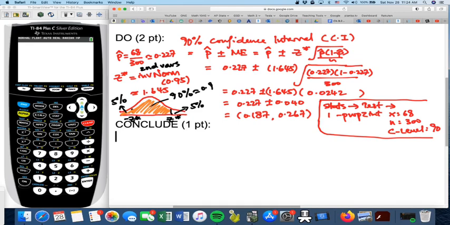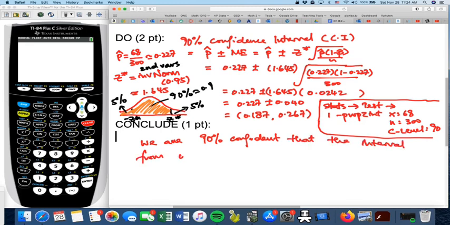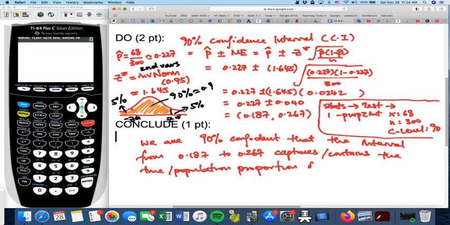Okay, so to conclude, we need to say we are 90% confident that the interval from 0.187 to 0.267 captures, or another word for captures is contains, the true population proportion of adults who can roll their tongue. And now I need to show you how to do it on the calculator.